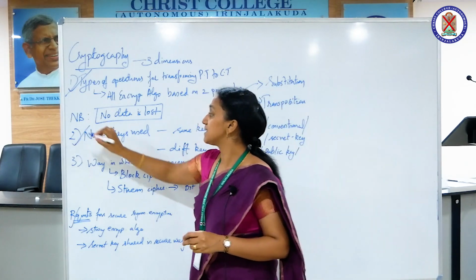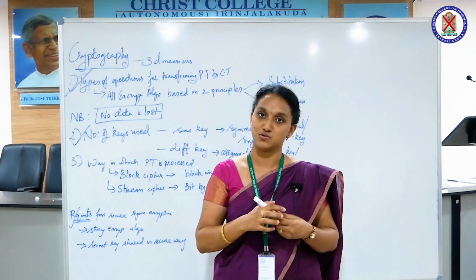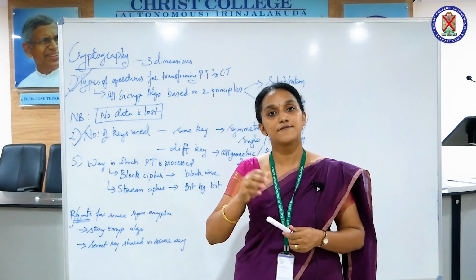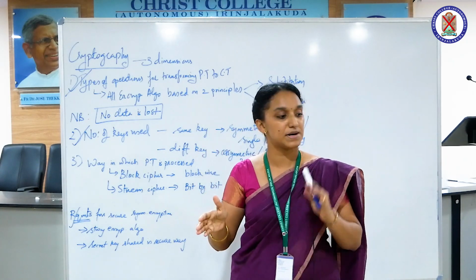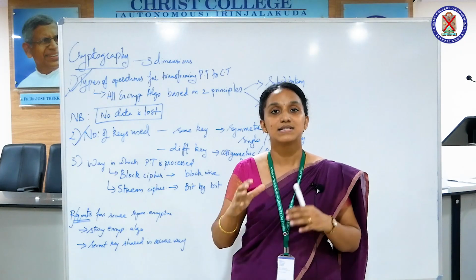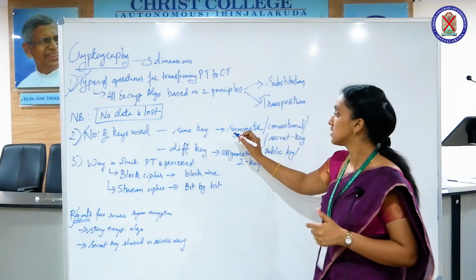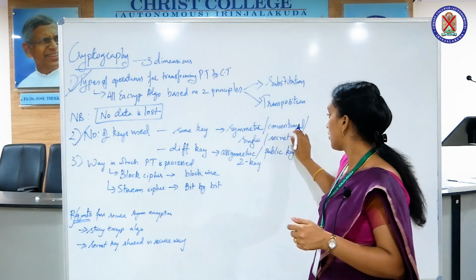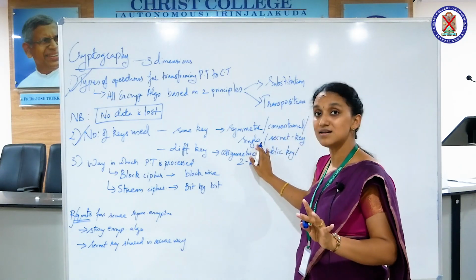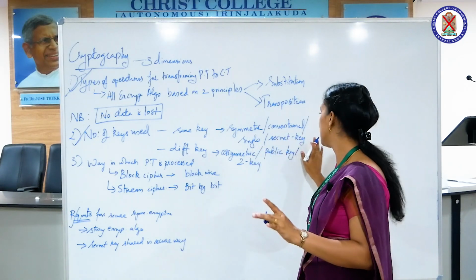The second one is based upon the number of keys used. We have already said that if the same key is used by the sender and the recipient, such encryption is called symmetric, or conventional, or single-key encryption, or secret key encryption.